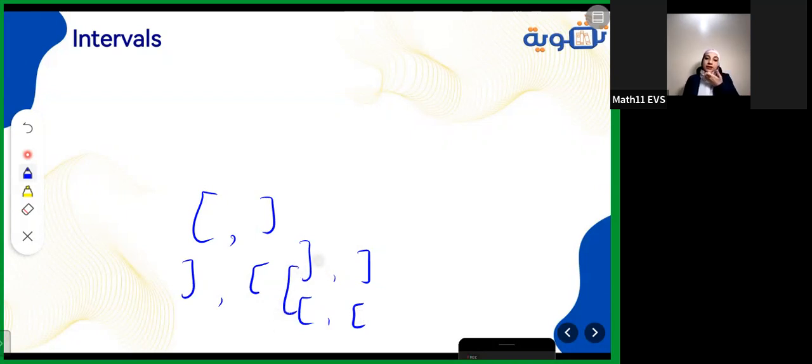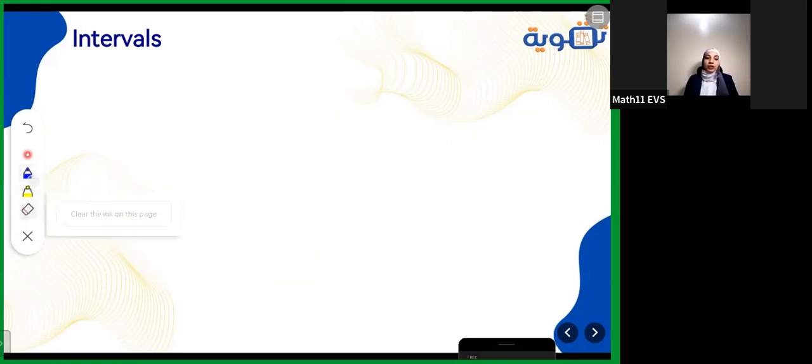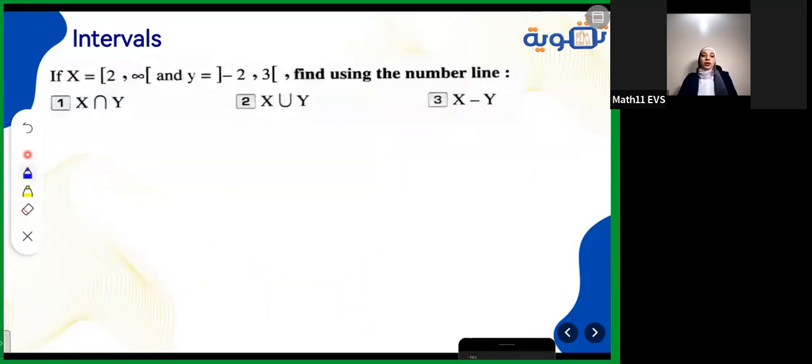I will remind you of a question here, so you can remember what to do with the operations on the intervals. X is the semi-opened interval from 2 to infinity, and Y is the opened interval from -2 to 3. Find using the number line.